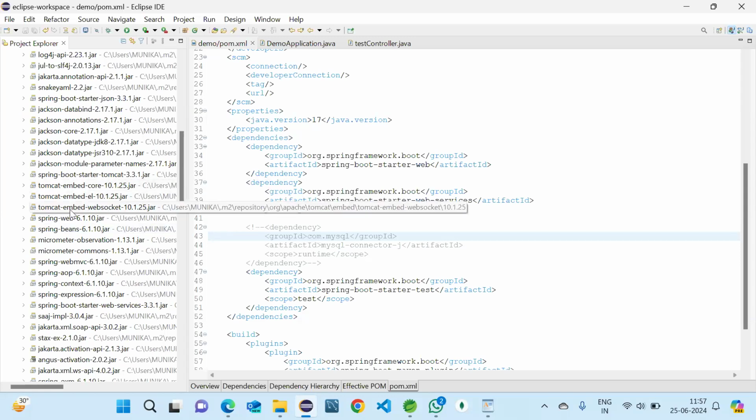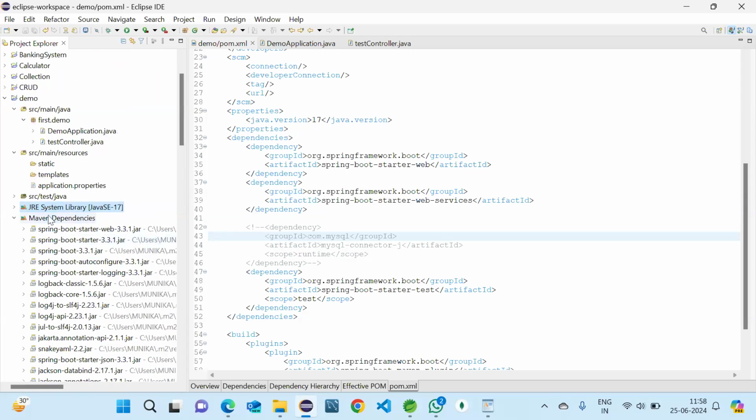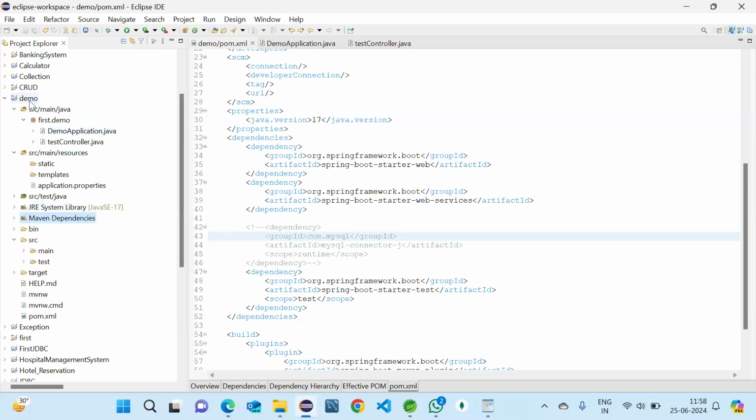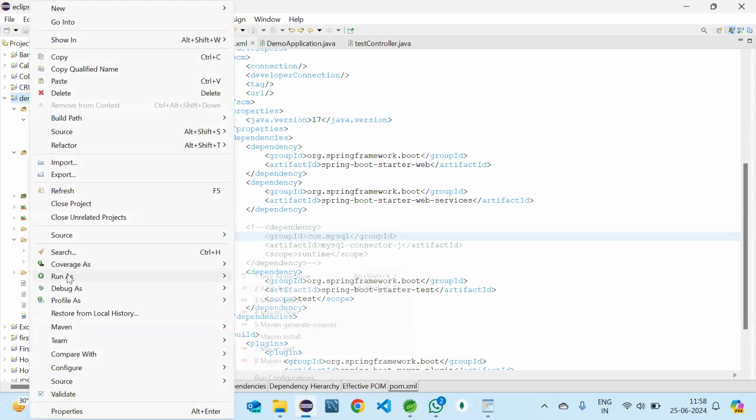Can you see? Yes. Till now, yesterday, we were externally adding the Tomcat server, but here we haven't added anything, and it was automatically added. So that is the flexibility of Spring Boot. That's why we are using it. So let me run this.